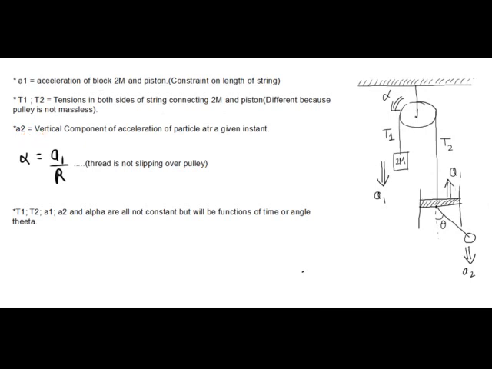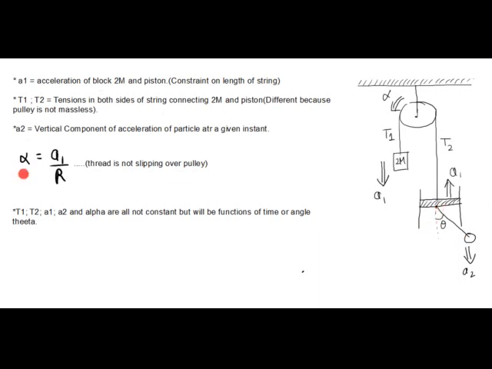a2 is the vertical component of the acceleration of the particle at a given instant. As you can see in the figure also, a2 is the vertical component of the acceleration of this particle of mass m, which is attached to the other end of the string. The first end is connected to the piston.